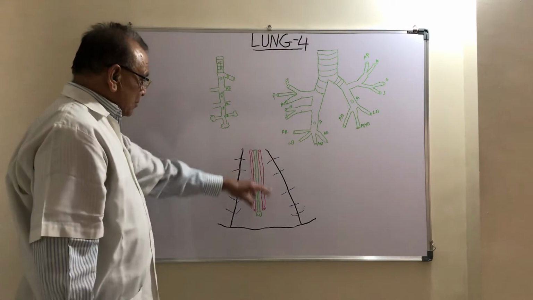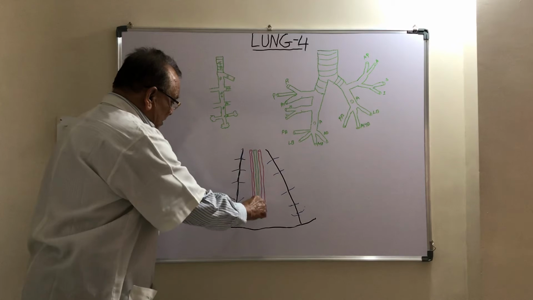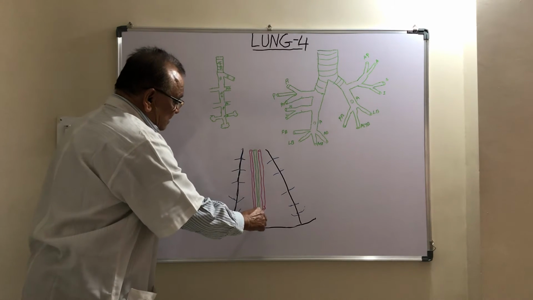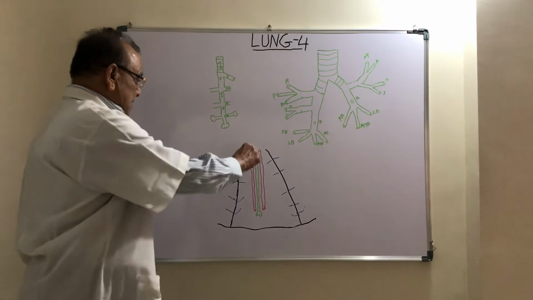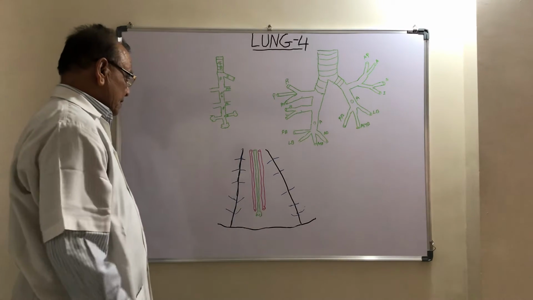Now each bronchopulmonary segment contains one segmental bronchus with its division and redivision up to the alveoli.